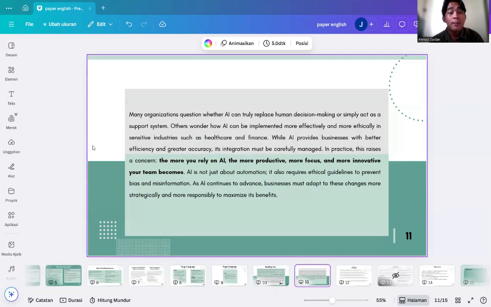Many organizations question whether AI can truly replace human decision making or simply act as a super system. Others wonder how AI can be implemented to more